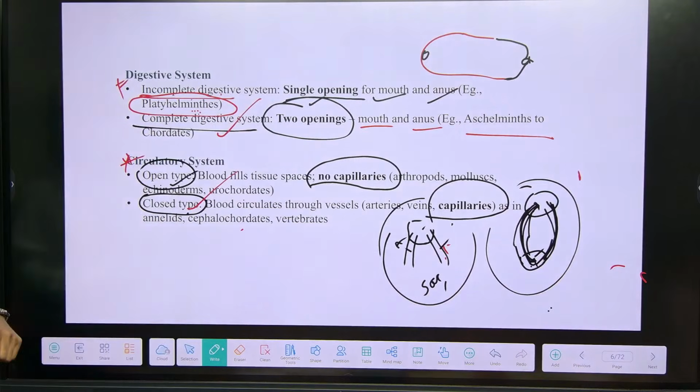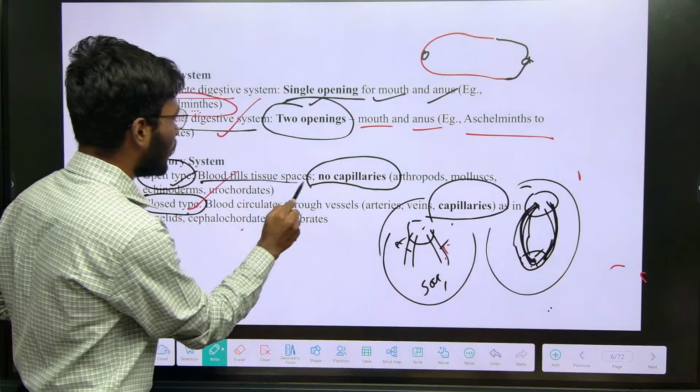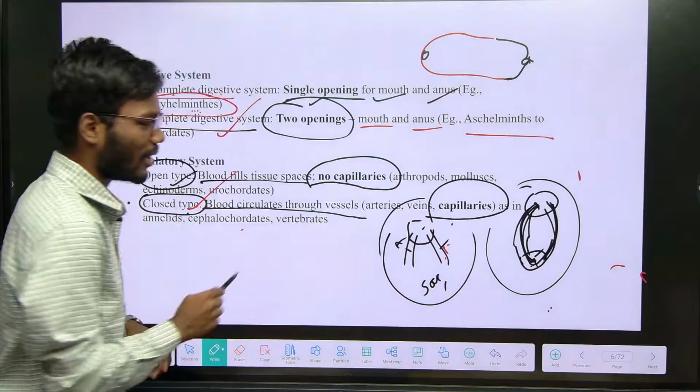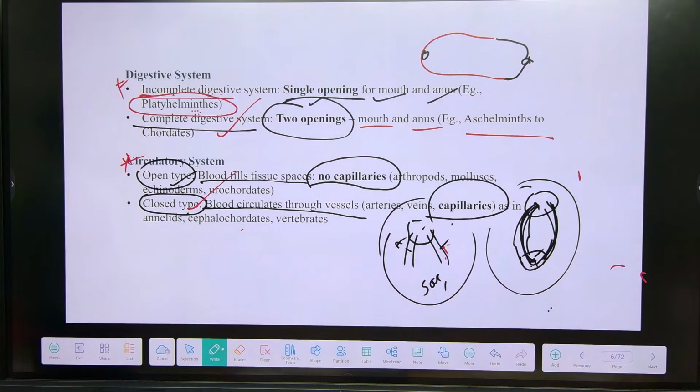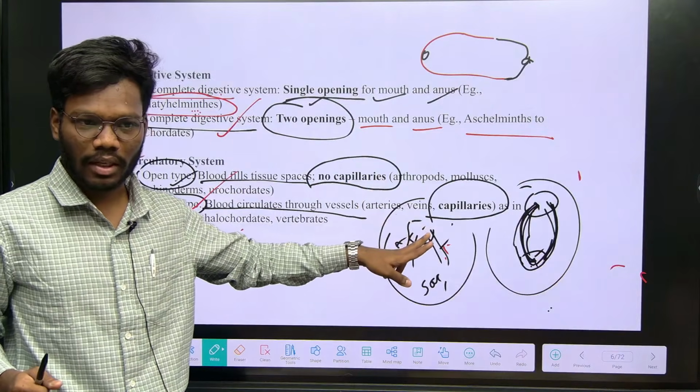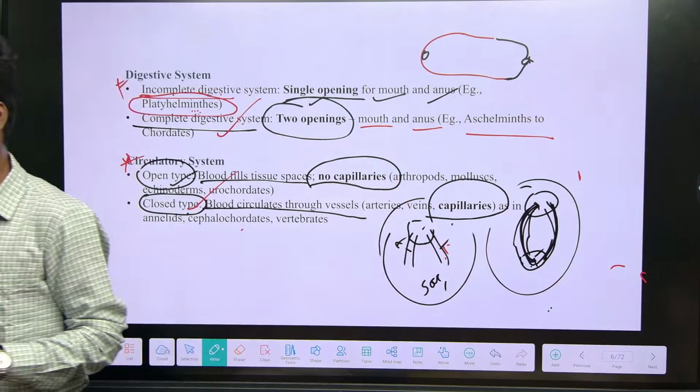So there are two types: open type and closed type. In open type, blood fills the tissue spaces. In closed type, blood circulates through vessels: arteries, veins and capillaries. The main difference is that here there are no capillaries, here capillaries are present. So this is the level of organization.